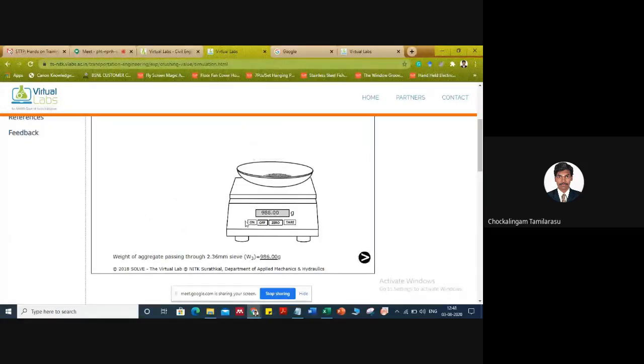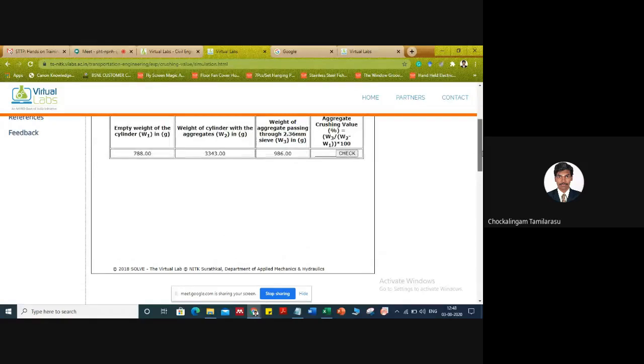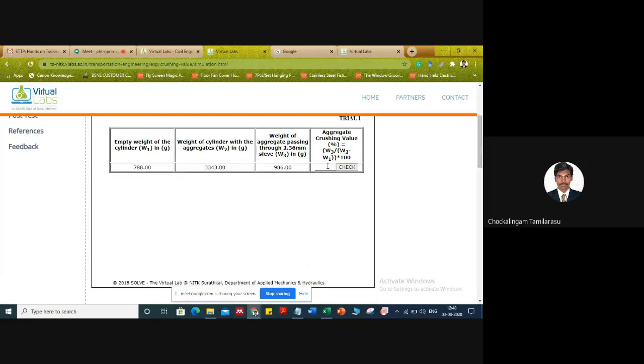Record this as W3. Okay. Now we can enter it here. The formula is available. It is clearly mentioned: empty weight of cylinder, then weight of cylinder with aggregate, then weight of aggregate passing through the 2.36 mm sieve. Now the formula is clearly mentioned as W3 divided by W2 minus W1.